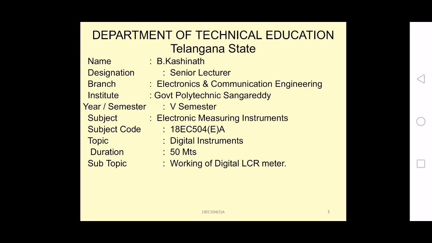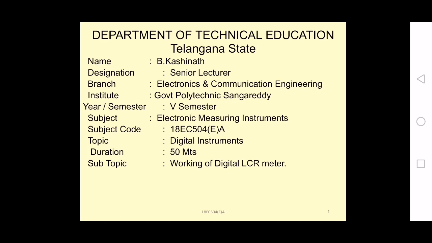Presently, I am going to teach the subject of electronic measuring instruments, which comes under the third year, 5th semester, and the subject code is 18 EC 504. It comes under the elective subject, and it is the first option for elective, so it is 18 EC 504 EA.